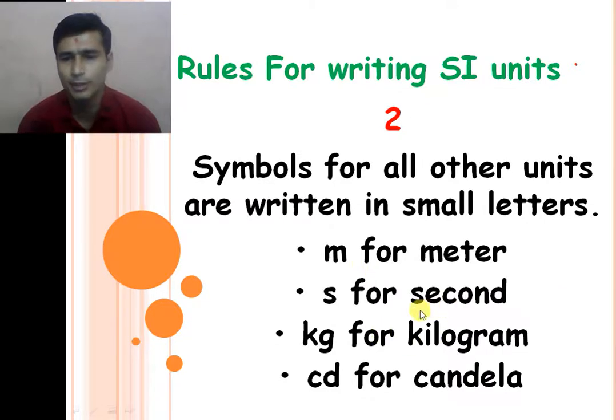To represent the second, we use only small s. Kilogram is kg, both letters small. Candela is cd, both letters small. So the symbols of units are written in small letters. That is the second rule for writing an SI unit.